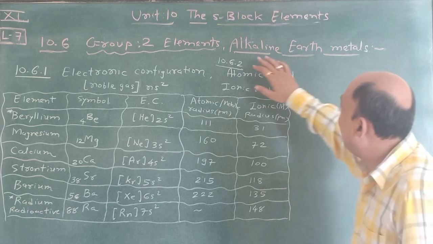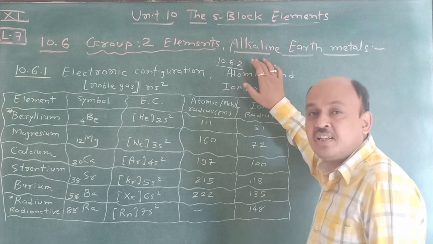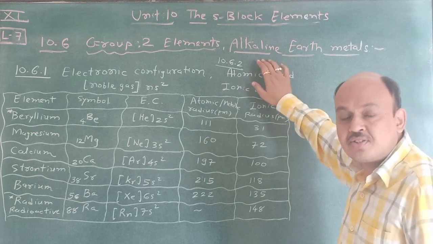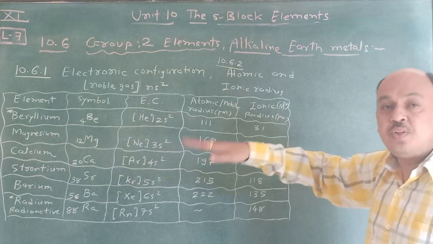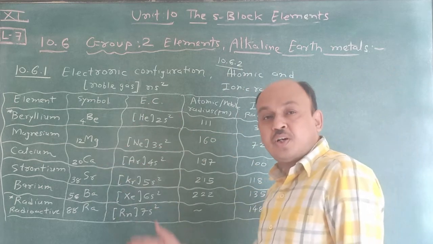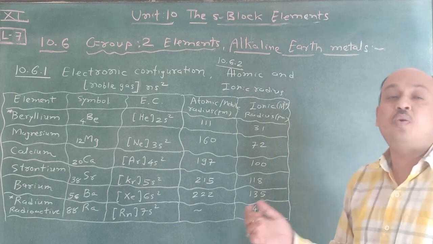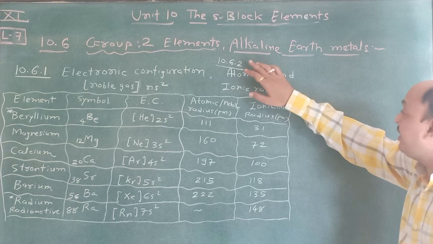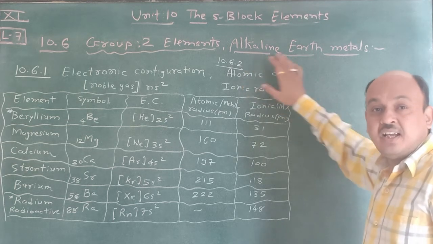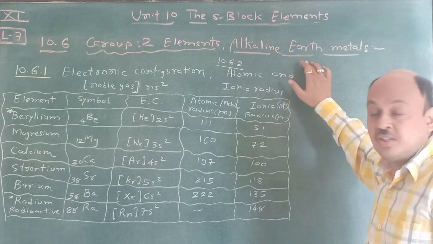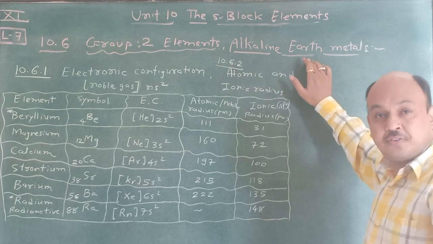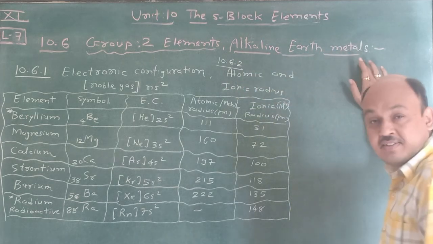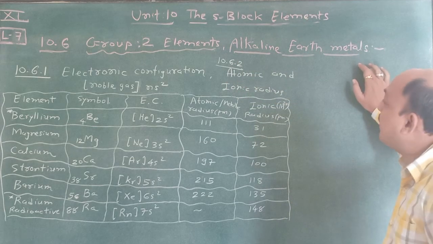Remember this: alkaline earth metals are those elements whose oxides and hydroxides react with water and produce hydroxides which are strongly basic, or alkaline, in medium. That's why it is considered alkaline, and it is obtained from the earth crust, and that's why it is known as earth. From the earth crust this matter is obtained, that's why it is called alkaline earth metals. Remember, the definition is very simple.